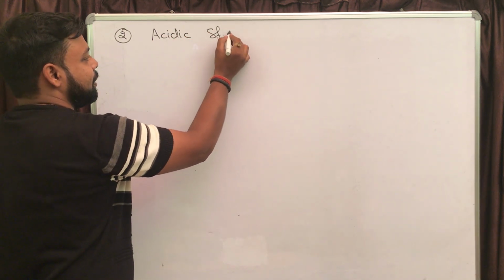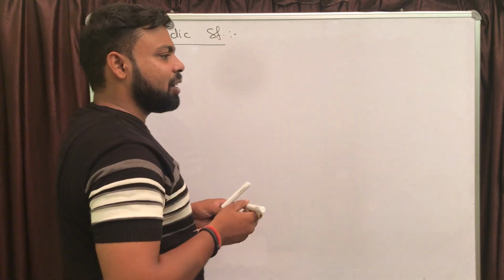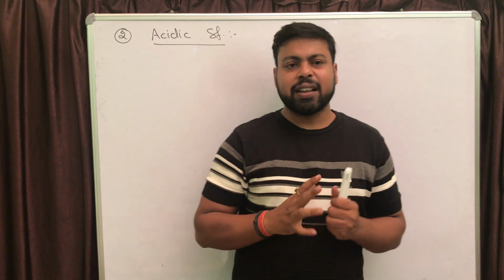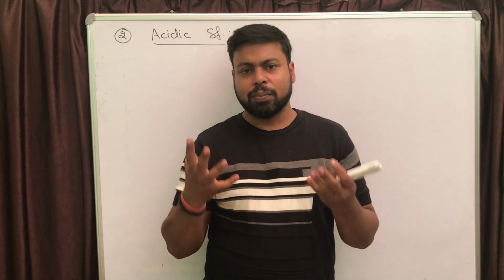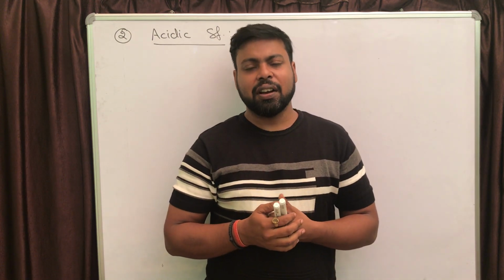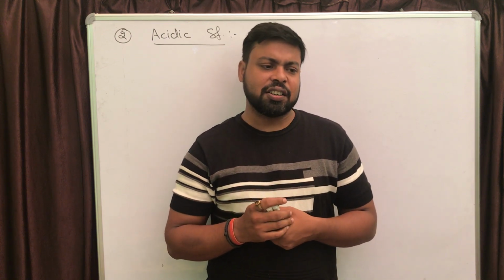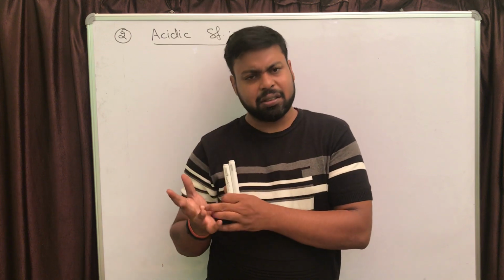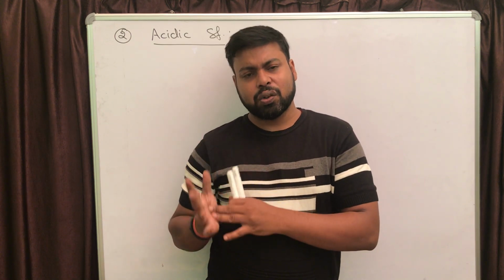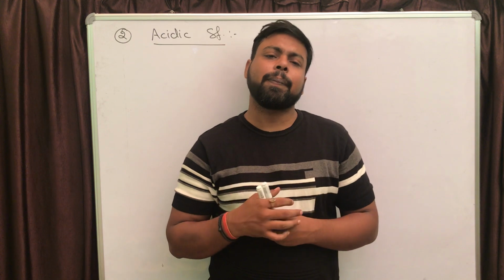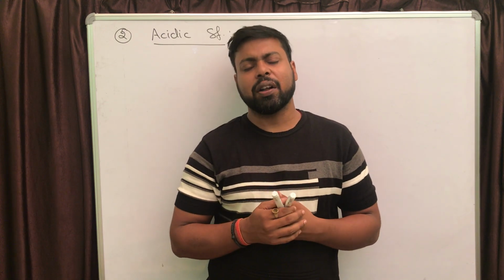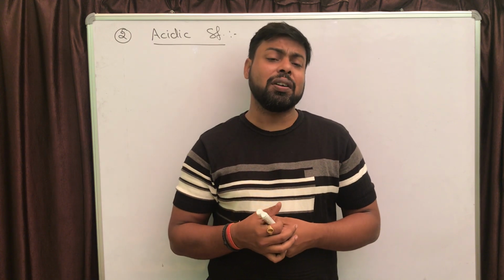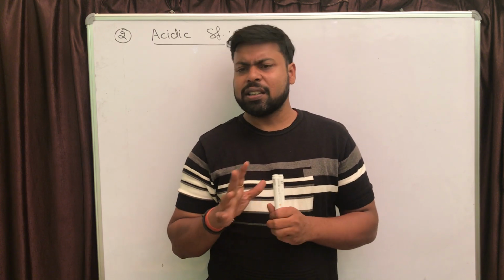Acidic strength. Remember the statement that we wrote in the inductive effect, on how to check the acidic strength. If two or more acids are given and asked to compare their acidic strength, then what we were doing in the inductive effect is: just write the conjugate base, and try to find the order of stability of the conjugate bases. The more stable the conjugate base, the stronger the parent acid.